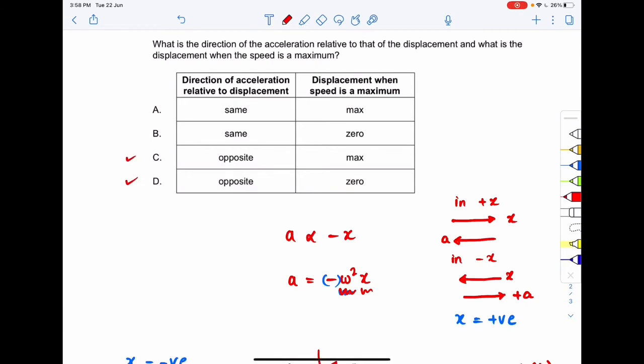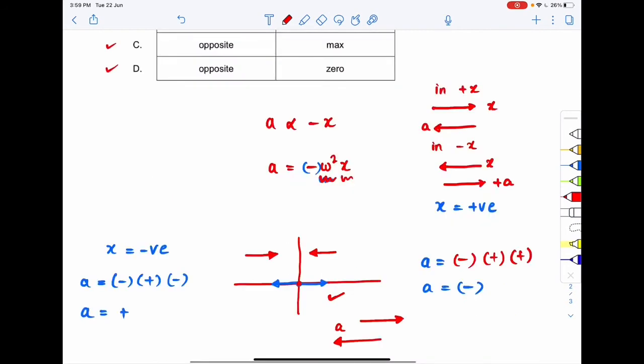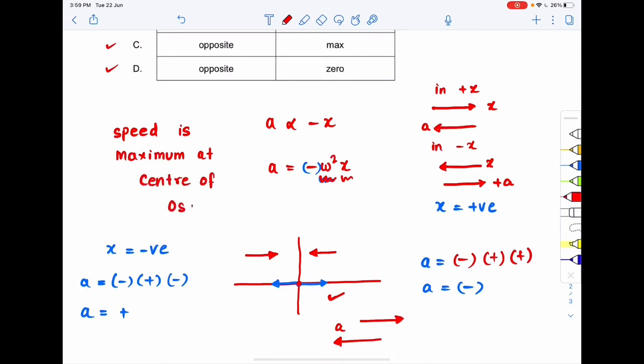Now we need to find out the displacement when the speed is maximum. We know that the speed is maximum at the center of oscillation in an SHM. So if I take the center of oscillation to be the origin, the speed will be maximum at the origin, right?